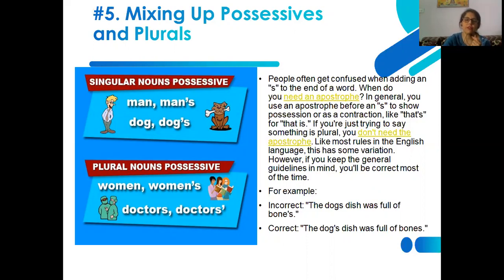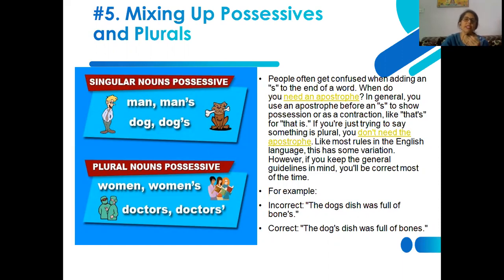Why should you use it? And when should you use it? All these questions are to be answered, and only then should you go for the use of an apostrophe, whether it is singular, plural, possessive, or what sort of noun it is. Accordingly, you need to decide whether you are going to use an apostrophe or not.